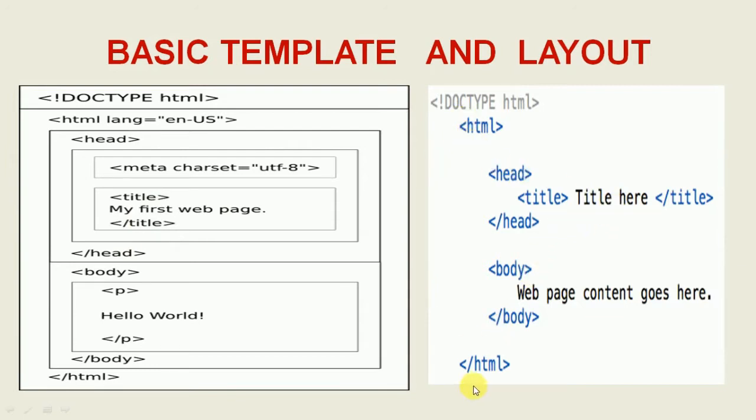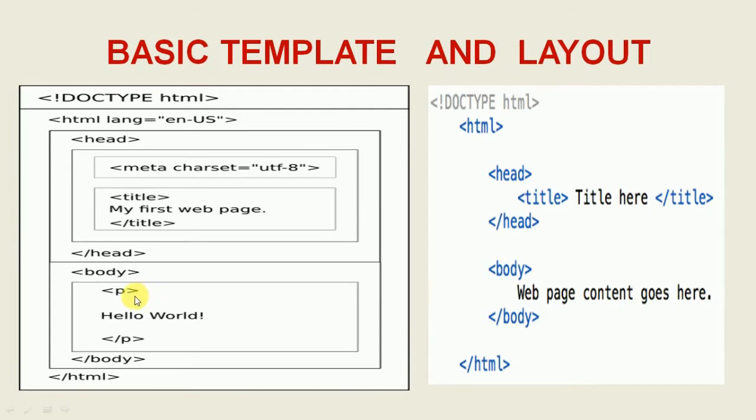HTML is there, head is there, body is there, title is there. On this title tag we make a title, and in the body we make a body. Body is like when we write a letter, that time we make a body, meaning what we tell to the other person. The body means we write something. Web based content goes here.